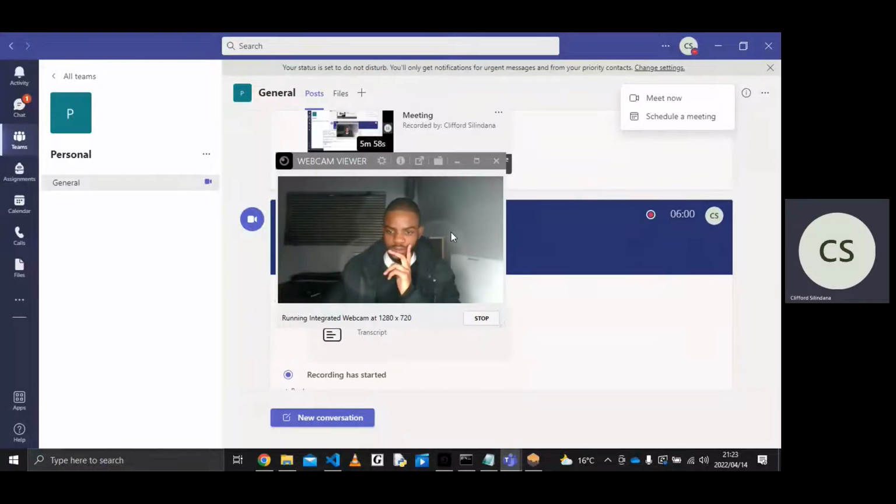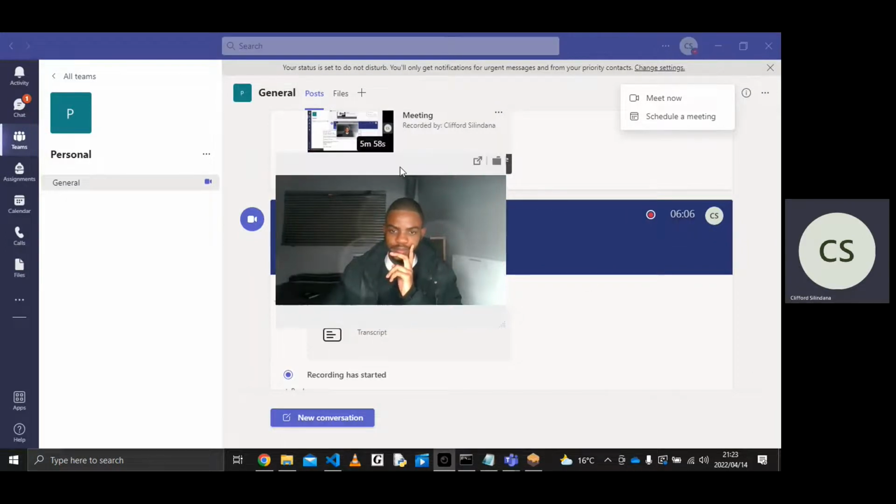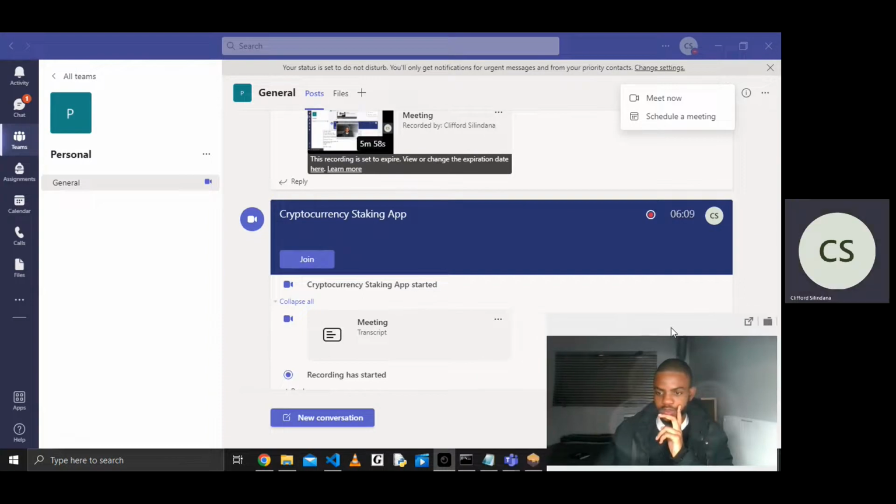So just quickly to go for the preview of the app. I'm going to need to disable my camera, this current camera, and open a different app that's going to help me view the presentation and also view myself down there as well. So I'm just going to quickly disable this, enable a different one, and then share my screen like that. Okay, I'm just going to quickly hide this. Drag myself down there.